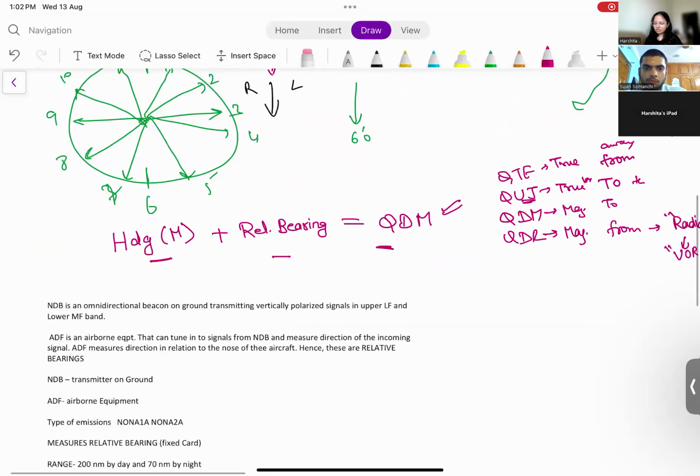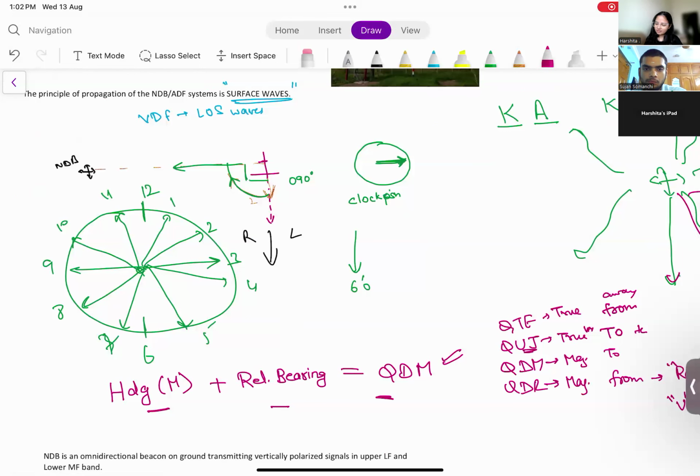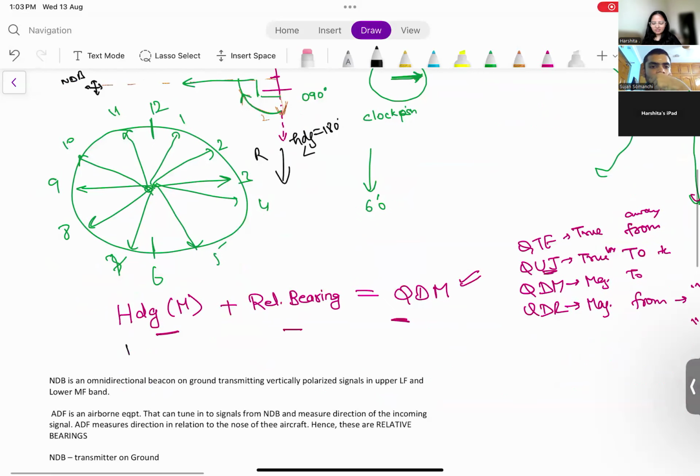In the same question, if I say the heading is 180 degrees, can you tell me what QDM I should follow to reach this NDB? Heading is 180, which is magnetic, obviously.